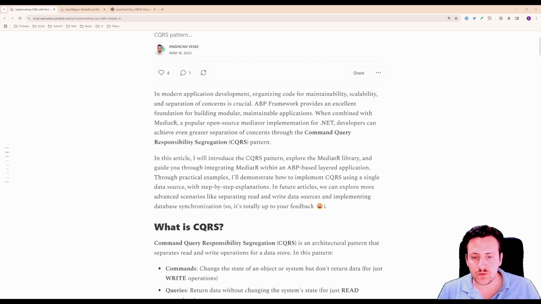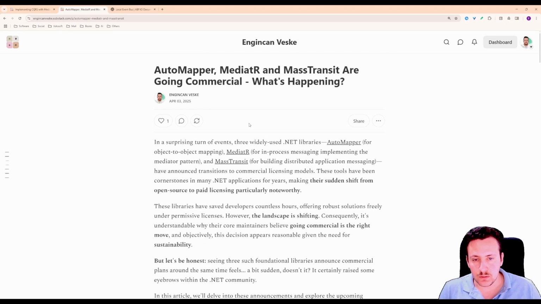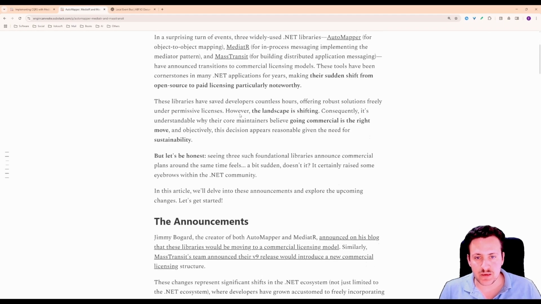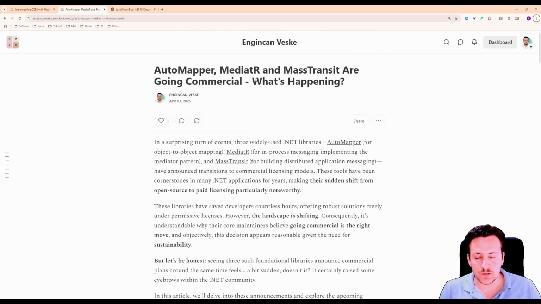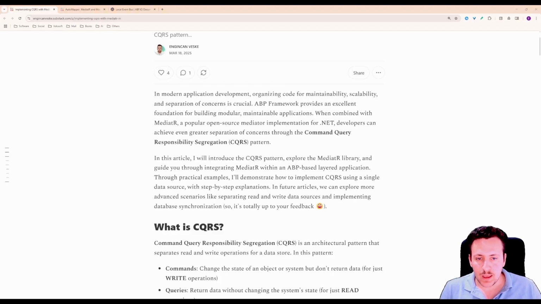but recently MediatR announced it's going commercial, and I broke down all the details in a post on my blog, which you can see here. I described the licensing change that is being considered for the AutoMapper, MediatR, and MassTransit libraries. So naturally, a question rises: should we start looking for an alternative to MediatR? Actually, both yes and no.